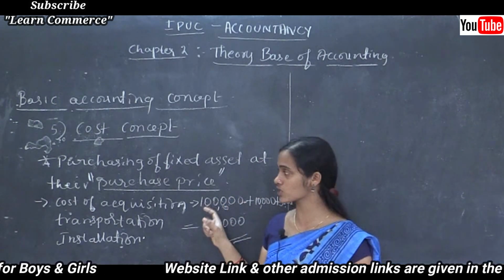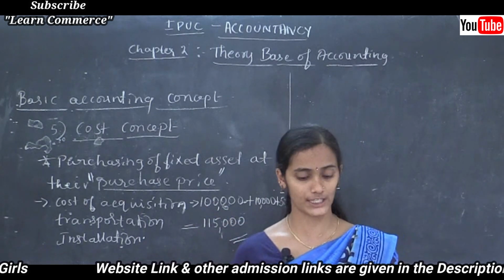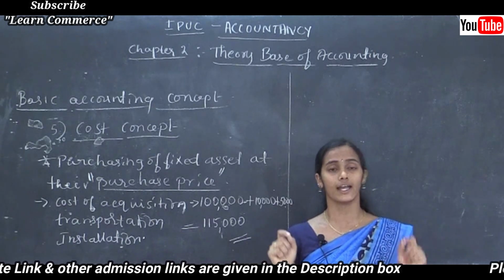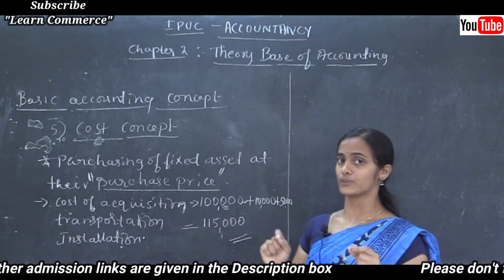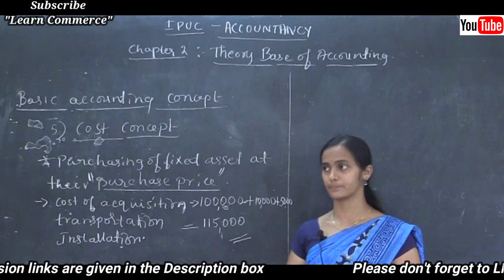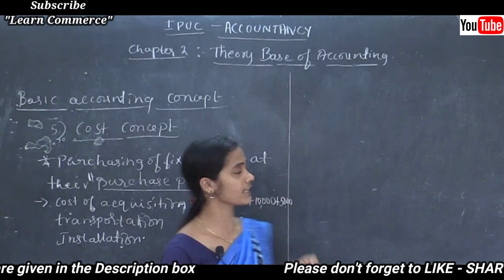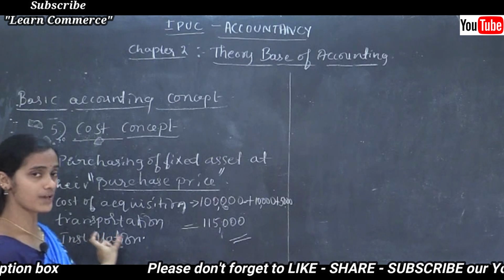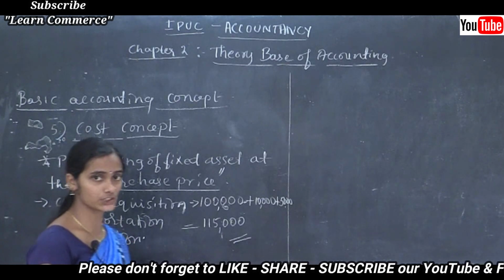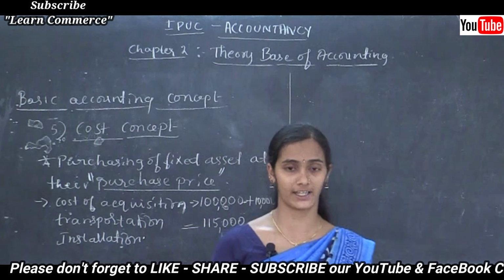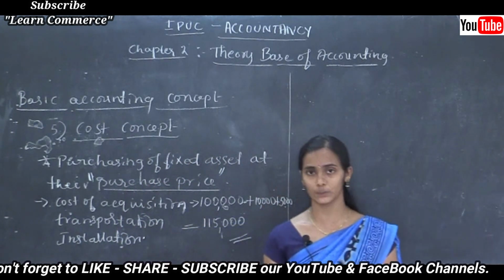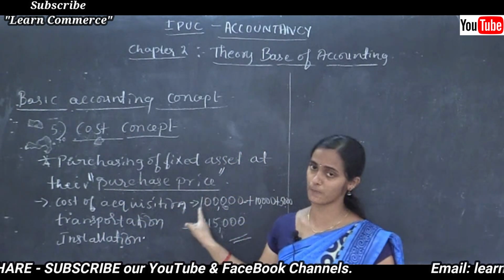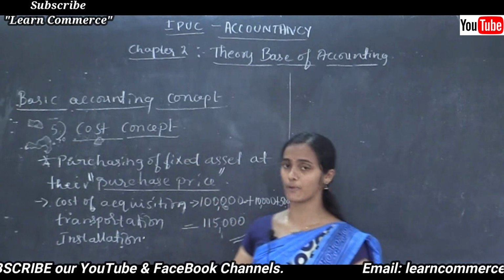So according to the cost concept, we should record the transaction of purchasing of fixed asset at its purchase price. We should not consider the market value of that particular asset, and that purchase price includes cost of acquisition plus transportation plus installation charges and any other expenses making the asset ready to use. Some other expenses are also included in that purchase price only. Get it? So this is about the cost concept.